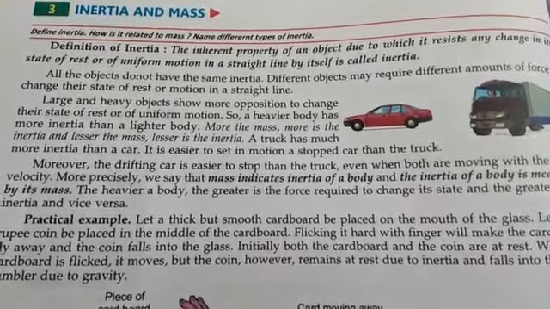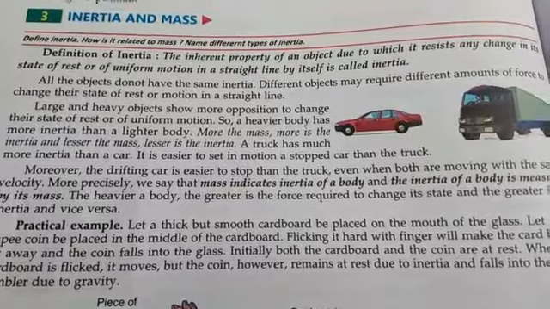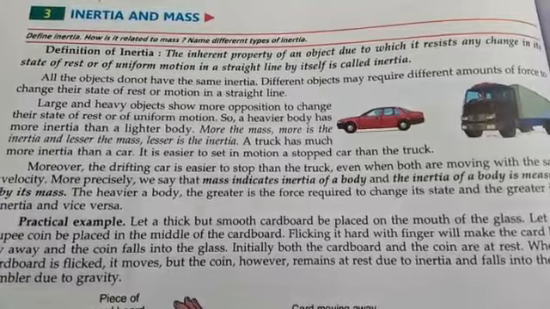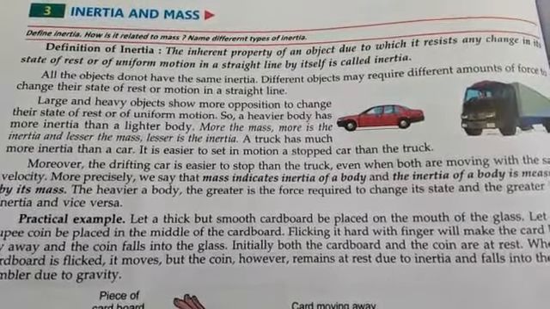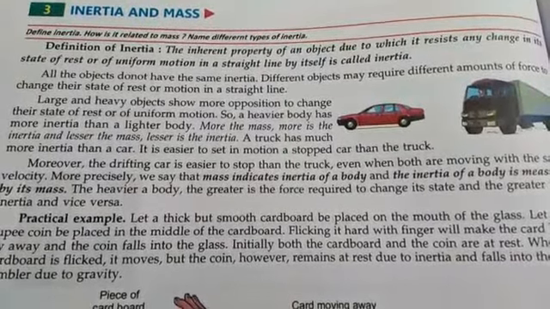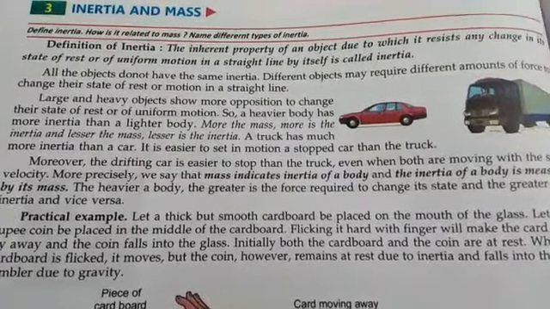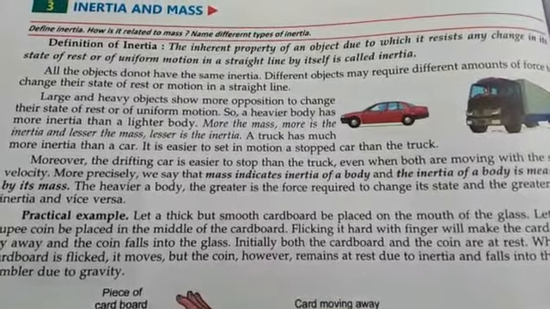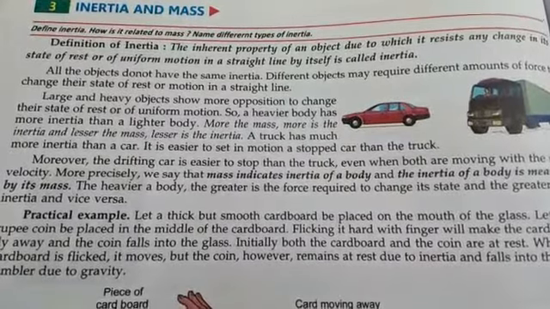Now, on what does inertia depend? Inertia depends on mass. How? Suppose any body has less mass, it is light. So we can move it by applying a little amount of force. That means the opposition to change in motion is less there. But if any body has more mass, more weight, we have to apply more force to change its state of motion.